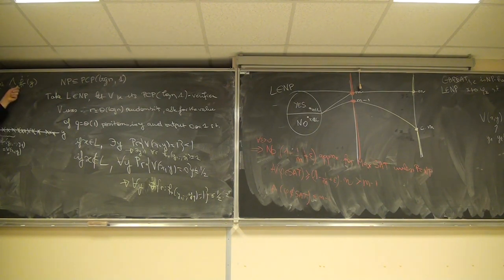I use this formula. I can compute it in polynomial time. Why? Because there is a polynomial number of random strings. For each of them, I run V. It takes polynomial time. It tells me which are the variables of y on which it depends. I look at the output. So this is a Boolean function, so I can express it as a free SAT formula. Of how many clauses? How many clauses do I need to express f_R? So the key here is that it depends only on Q variables.